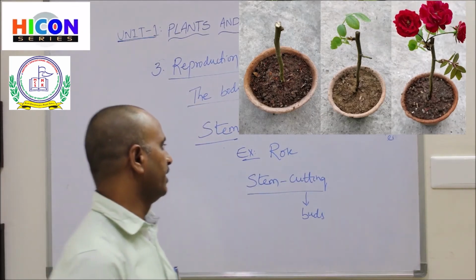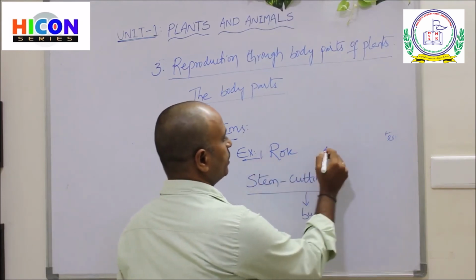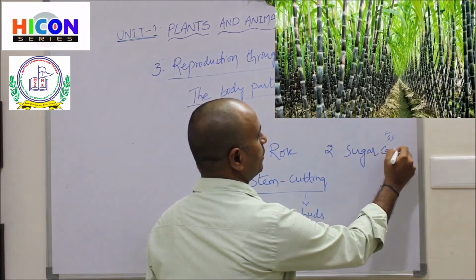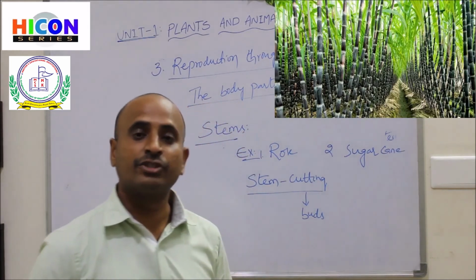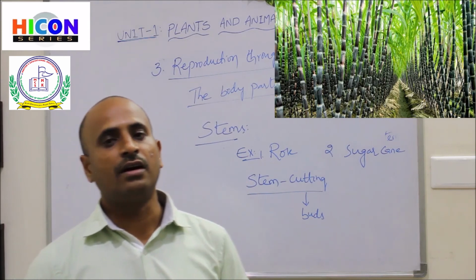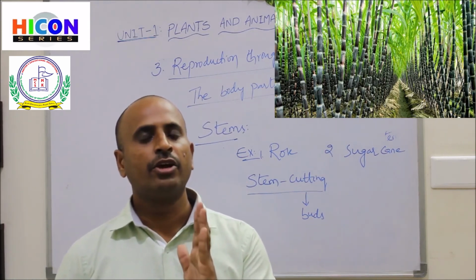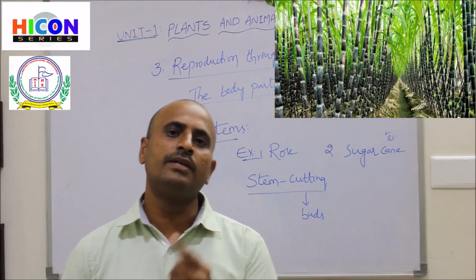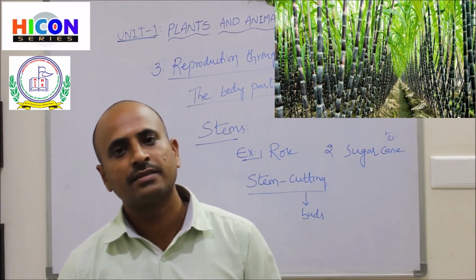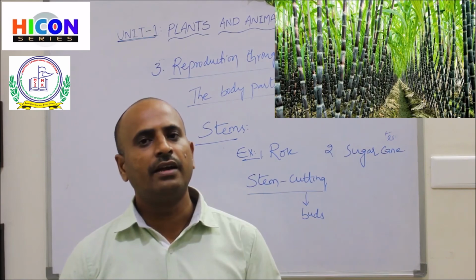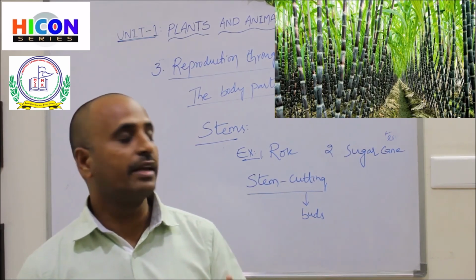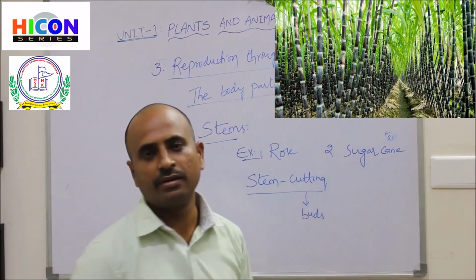In a similar way, another example is sugar cane. Look at the picture. In the picture you are observing a sugar cane, which is nothing but a stem. On the stem of this sugar cane, you are observing small buds. If you cut the stem into pieces having buds and plant them in the soil, then you will get a new sugar cane plant.